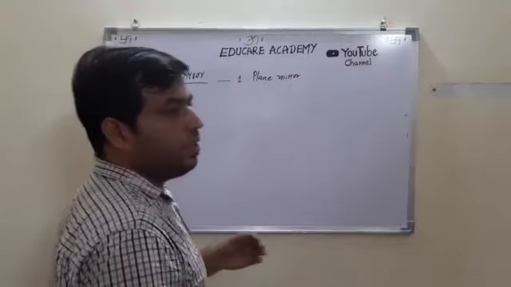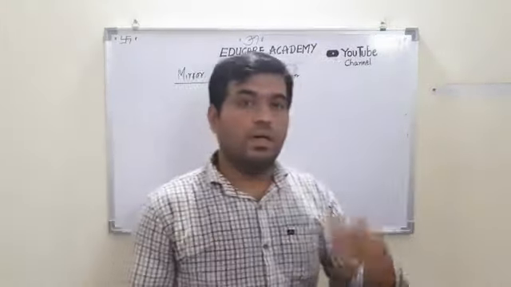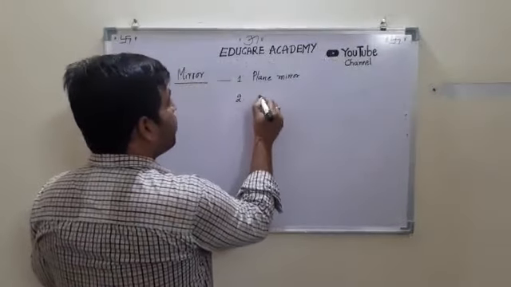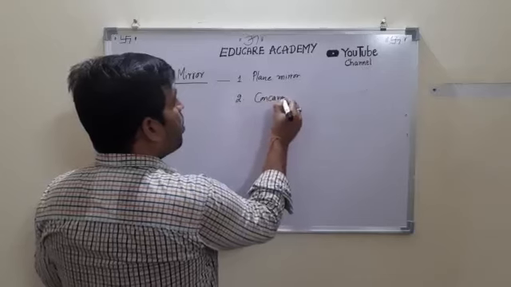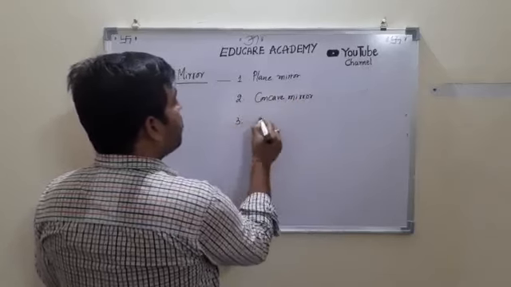The mirror which we use on a daily basis for seeing our face is a plane mirror. The second one is the concave mirror, and the third one is the convex mirror.